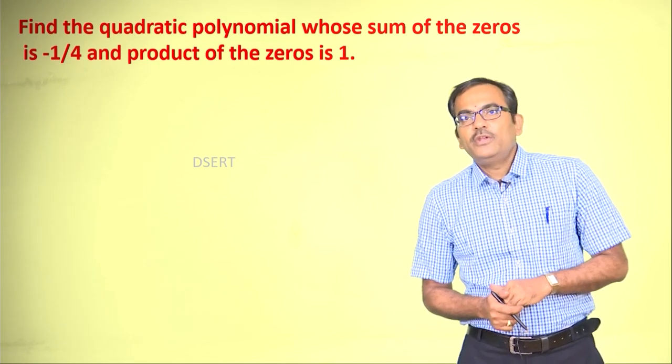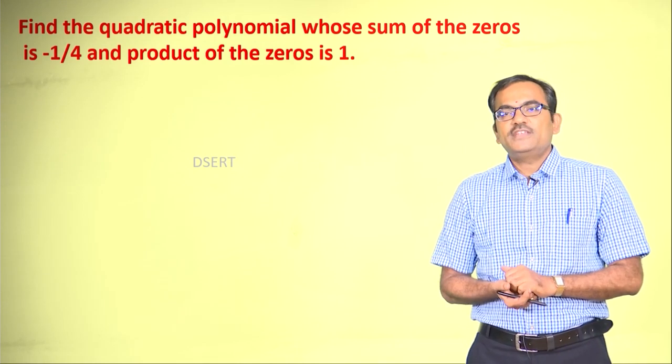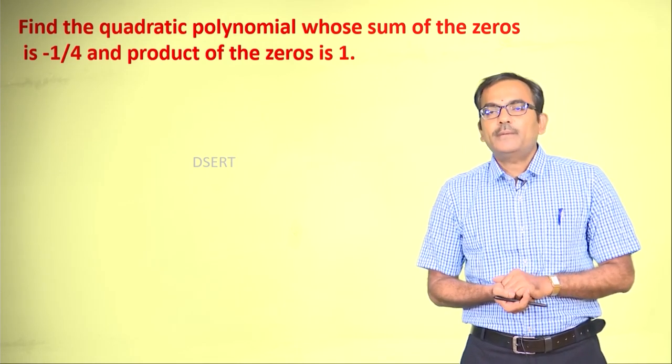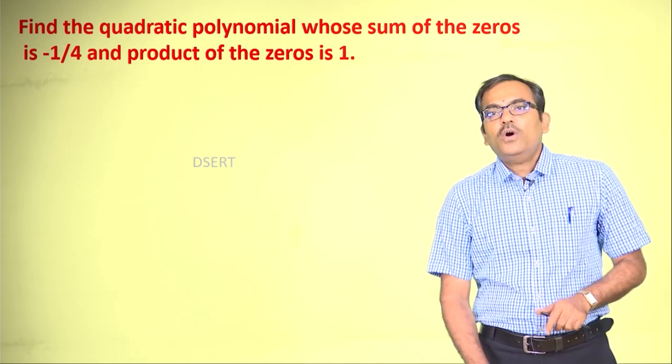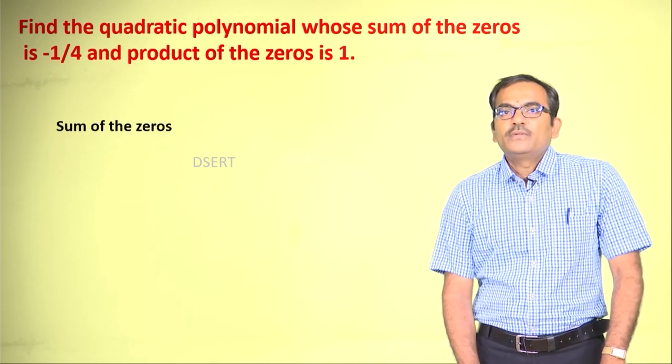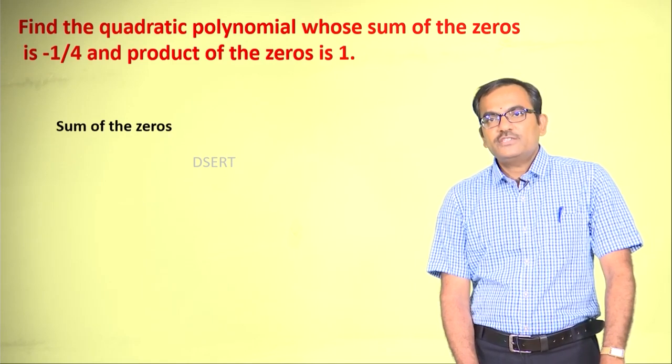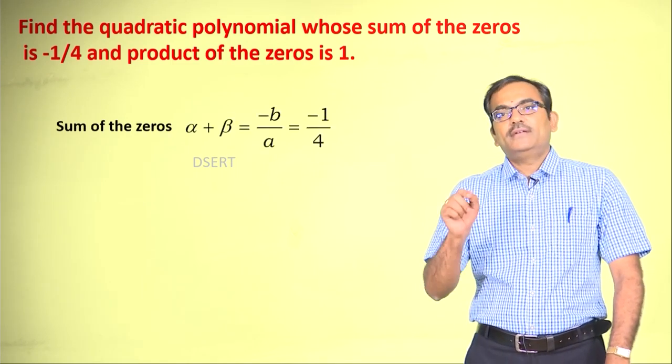Find a quadratic polynomial whose sum of the zeros is minus 1 by 4 and the product of zeros is 1. So what is crucial here is we need to understand the question and write down what is given.